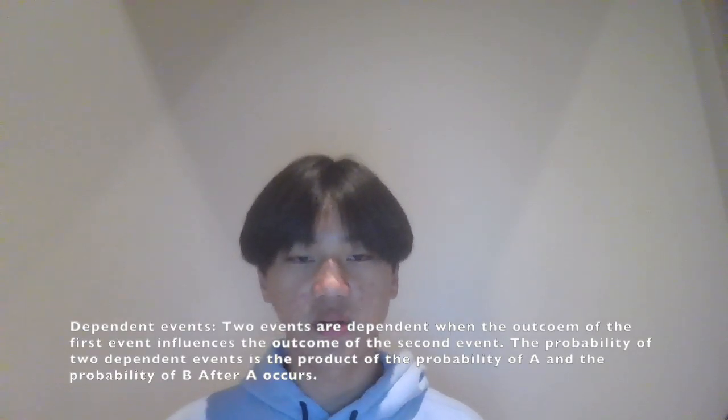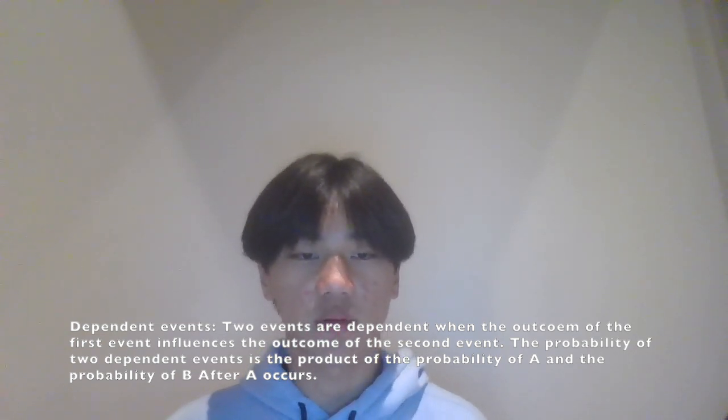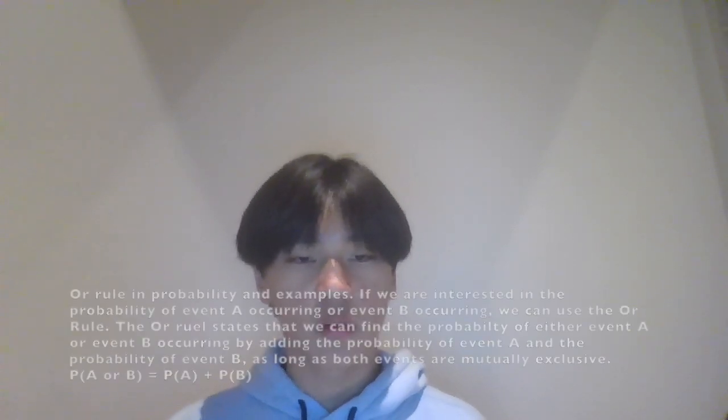Dependent events: two events are dependent when the outcome of the first event influences the outcome of the second event. The probability of two dependent events is the product of the probability of A and the probability of B after A occurs. Next, the OR rule and the probability and examples.